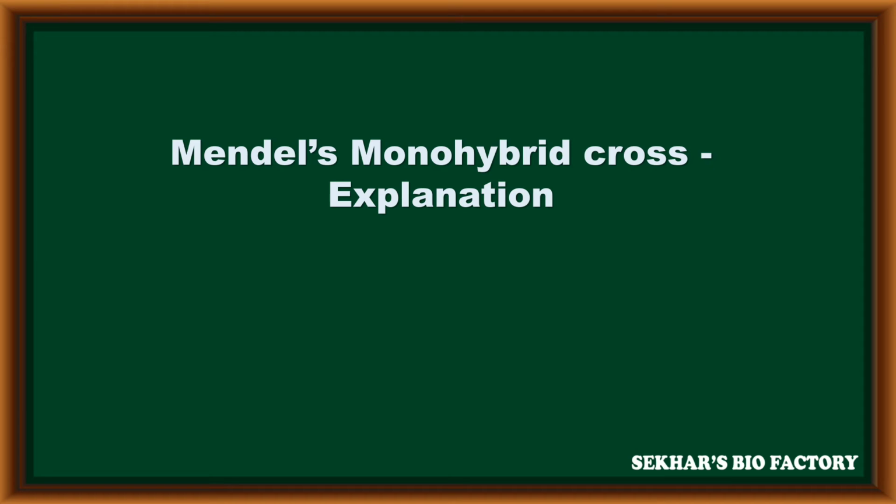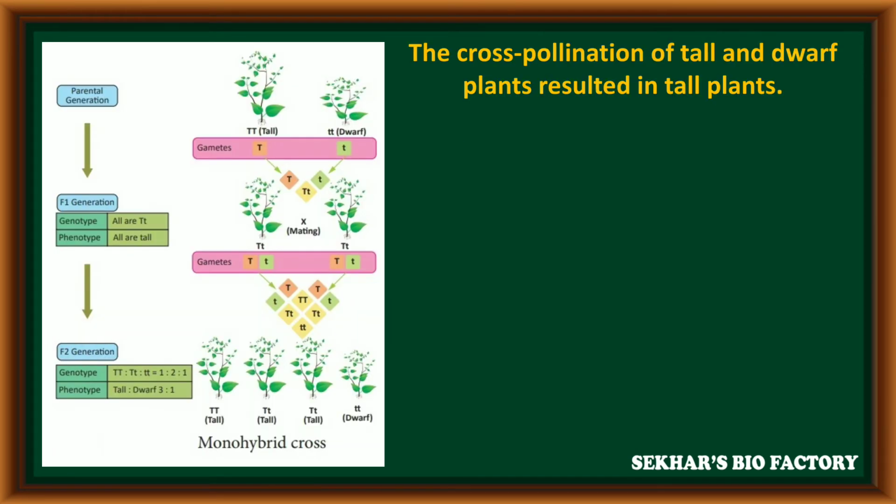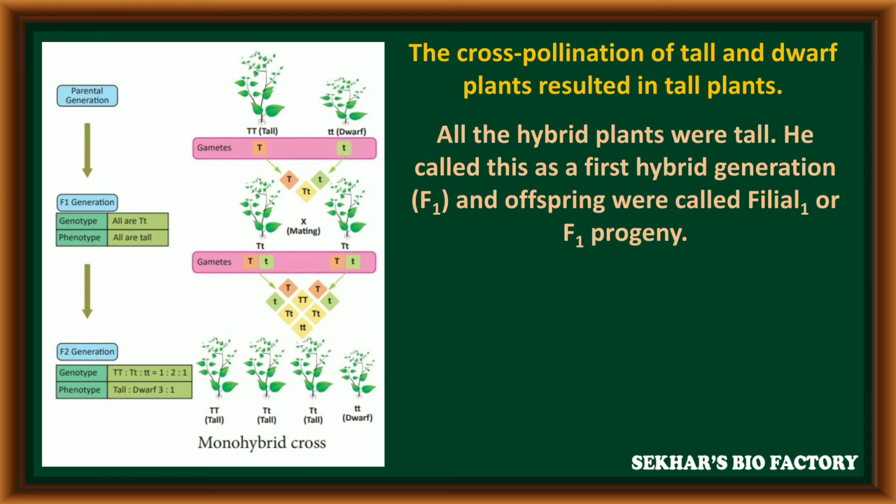Monohybrid cross explanation. The cross-pollination of tall and dwarf plants resulted in tall plants only. All the hybrid plants were tall in the F1 generation, and he called this the first hybrid generation.